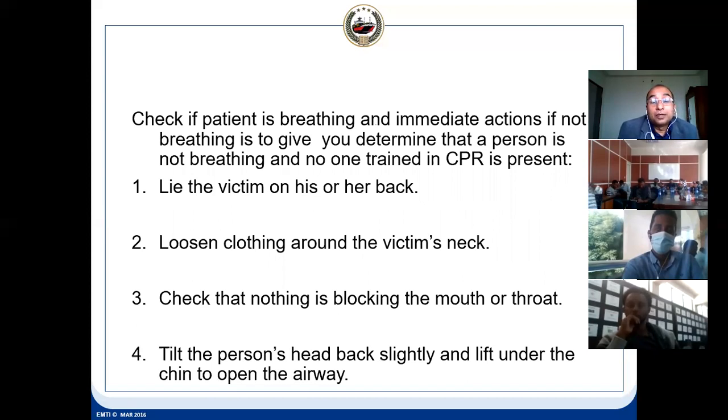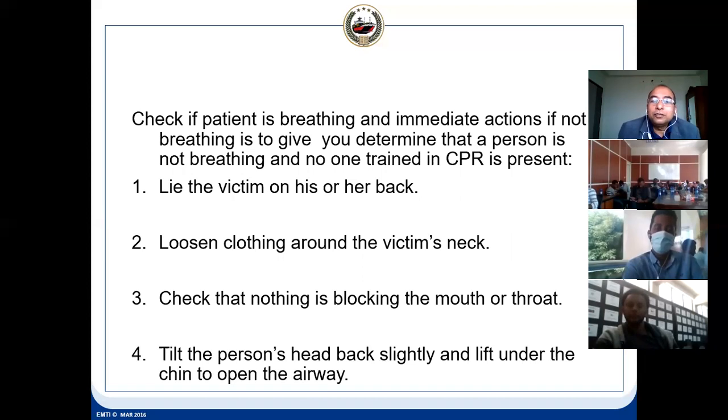If the person is not breathing, and no one trained in CPR is present, it means the CPR has to be given. Lie the victim on his or her back. So the chest should be on top, back should be on the floor.